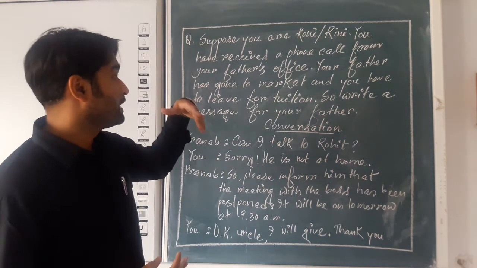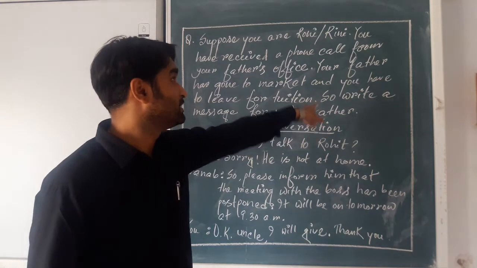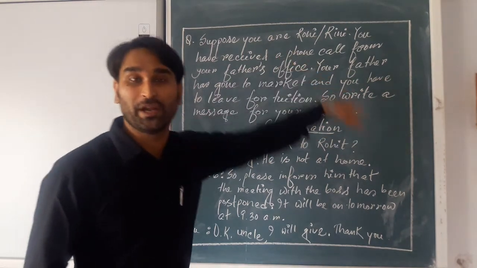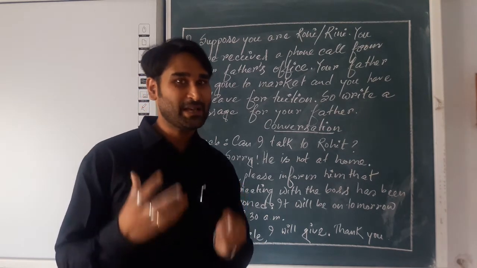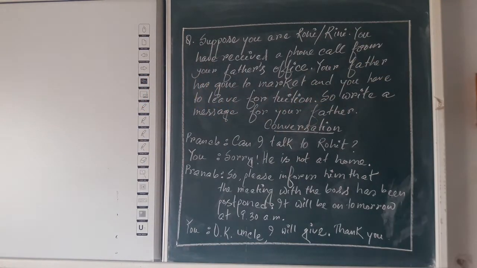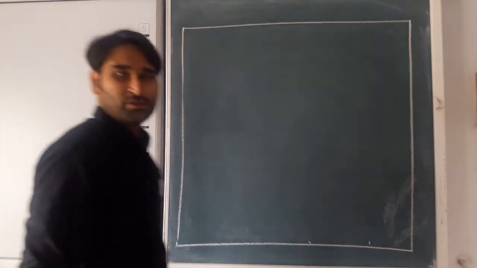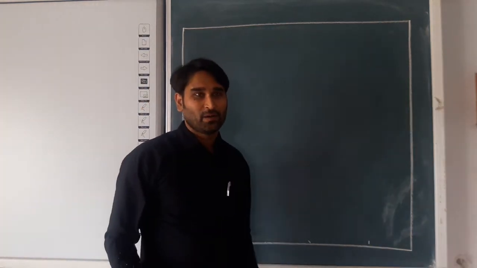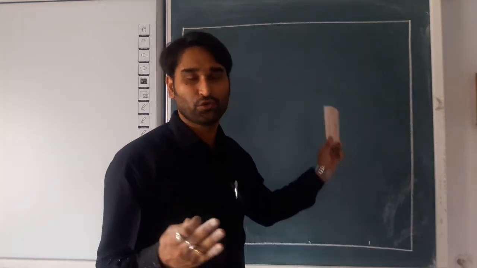Now you are writing a message to your father on behalf of Ronnie or Rini. So what will be the message? Let's do it. Now, dear students, we will see how to write the message for that question.